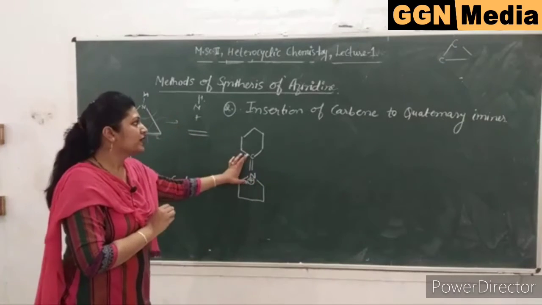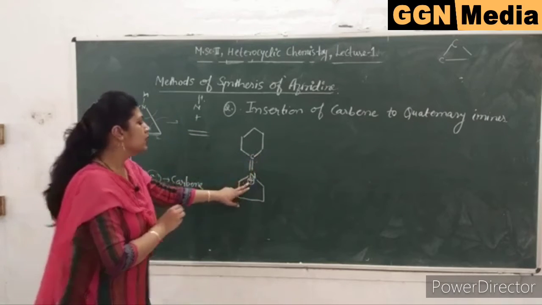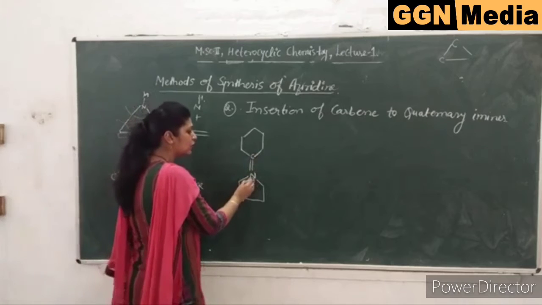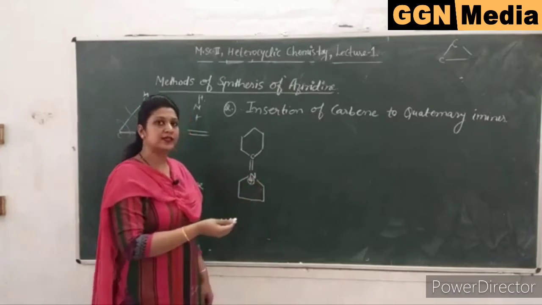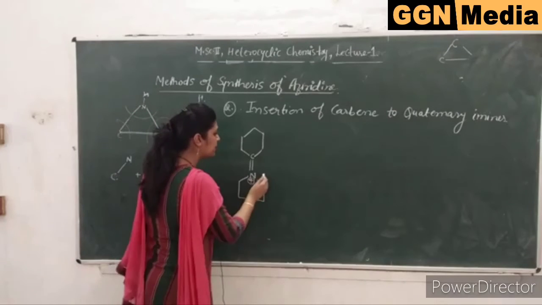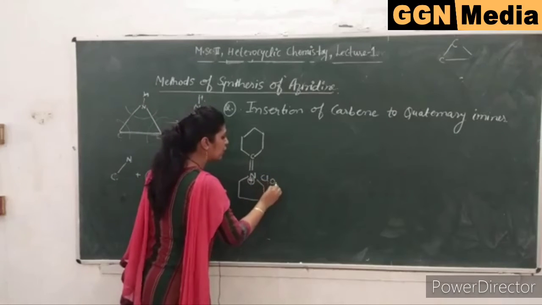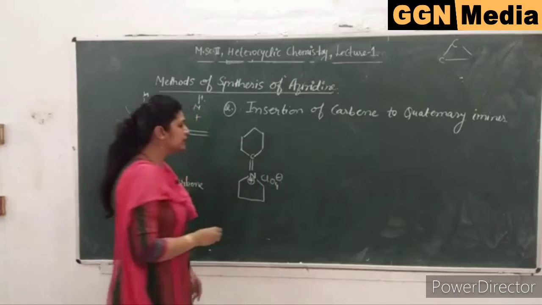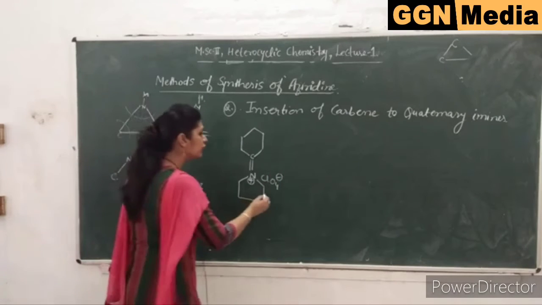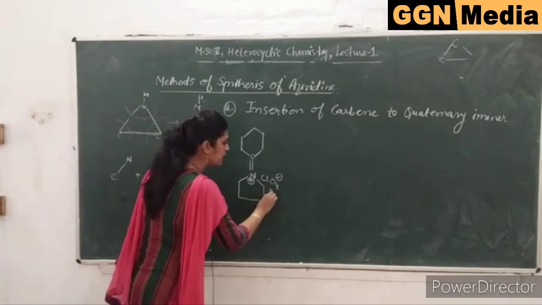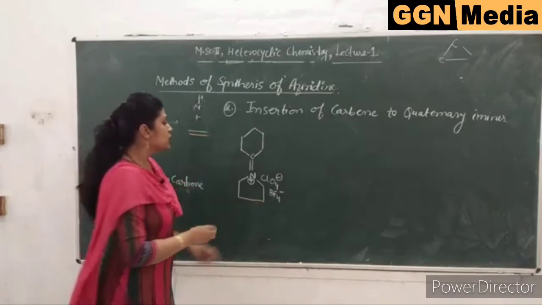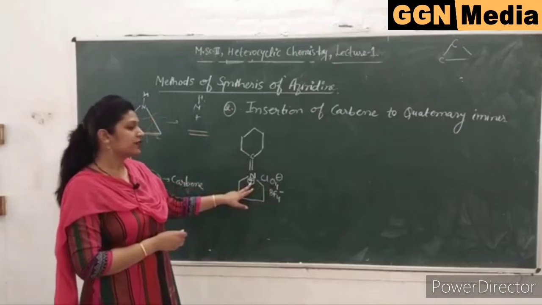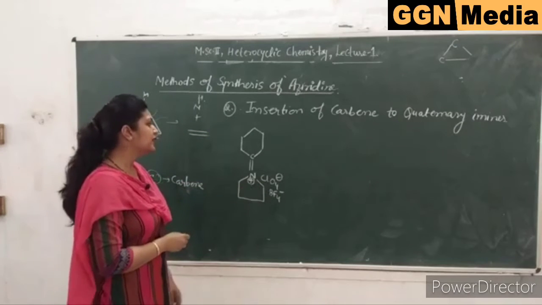So this is your quaternary imine. Now to counterbalance this positive charge, we take fluoroborates or perchlorates. So ClO4 negative, clear? Or fluoroborate, BF4 negative, clear? To counterbalance the positive charge on the quaternary imine.